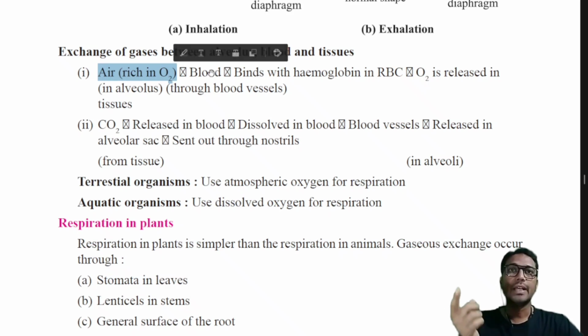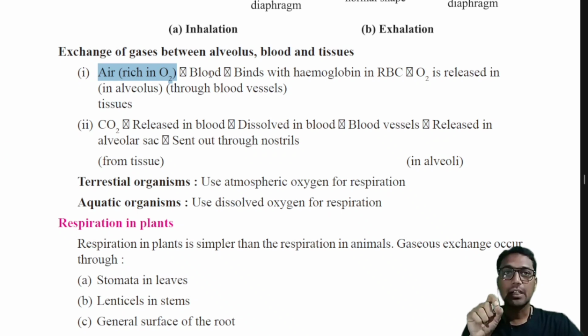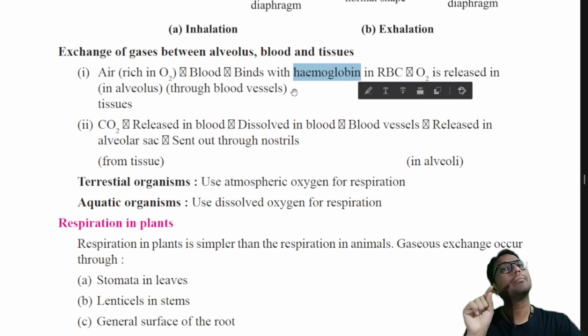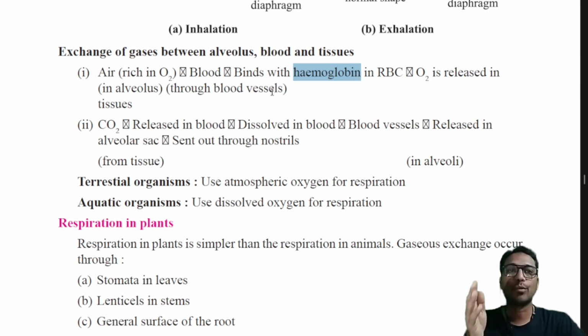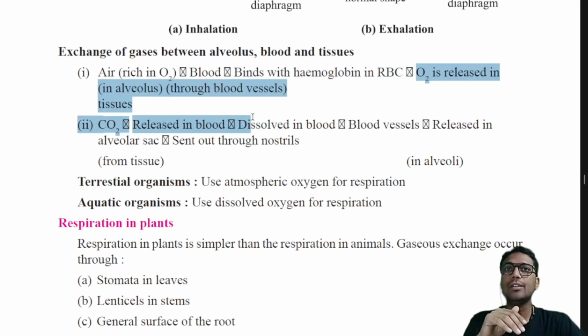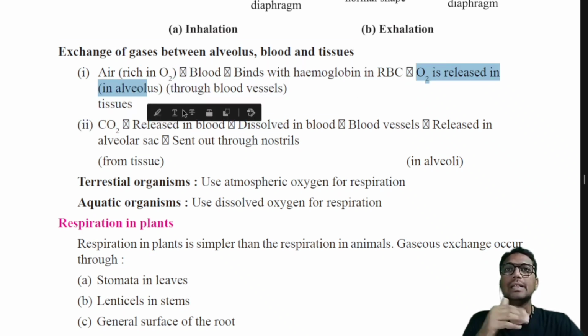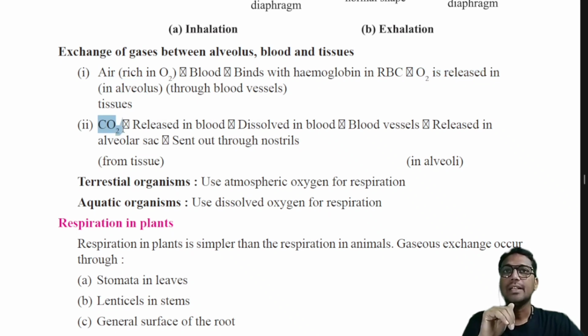Okay, so there in the blood we have a red colored respiratory pigment called hemoglobin. So oxygen binds with the hemoglobin to form oxyhemoglobin. When this oxyhemoglobin reaches the tissues, it releases the oxygen into the tissues. Then in the second case, carbon dioxide is collected from all the cells of the body and released into the blood. The carbon dioxide travels in a dissolved state through the blood.